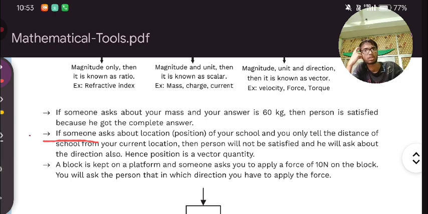So the first is what? The first is a scalar and the second is a vector, because in this you are getting direction. That's why.